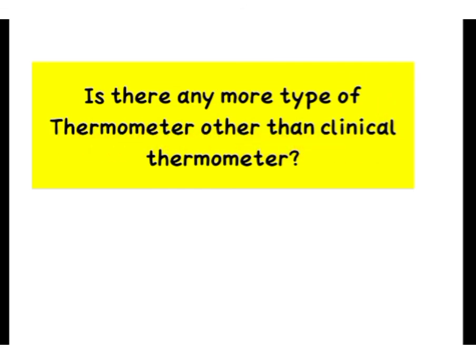Yes, there has to be, is it not? Because a clinical thermometer can be used only for measuring human body temperature. How will you measure the weather temperature? Or how will you measure the temperature of other things? For this, there are also some instruments and we shall discuss them in our next class.